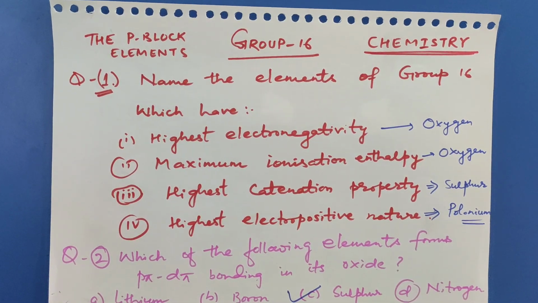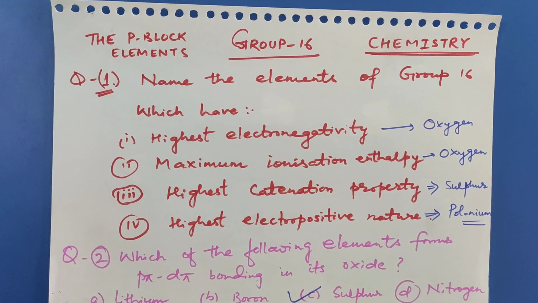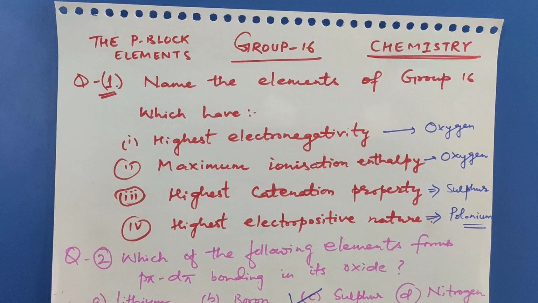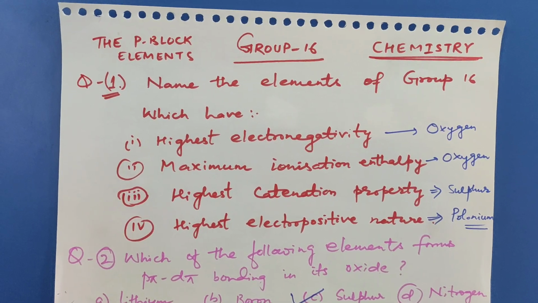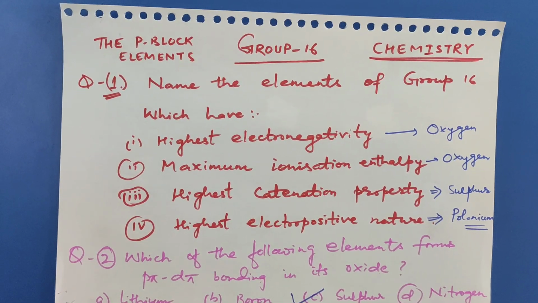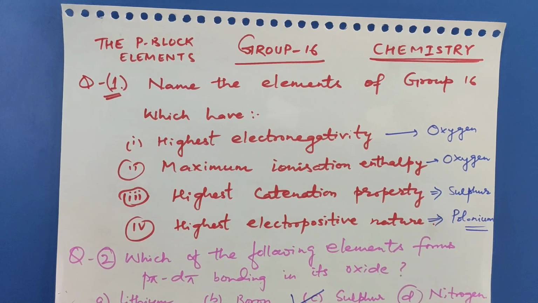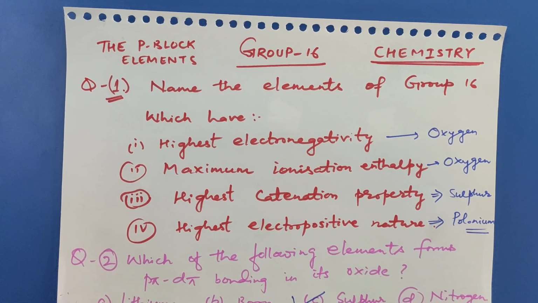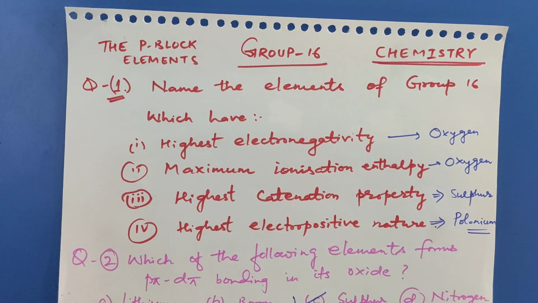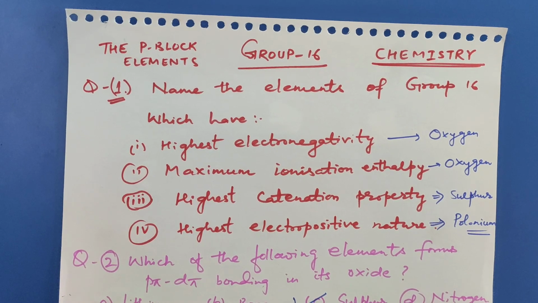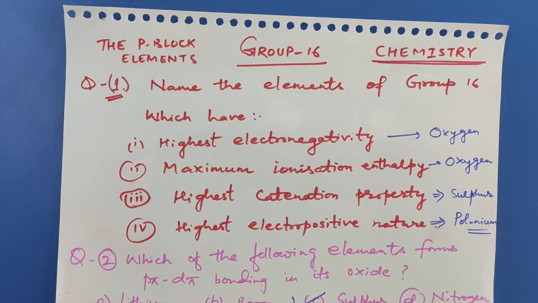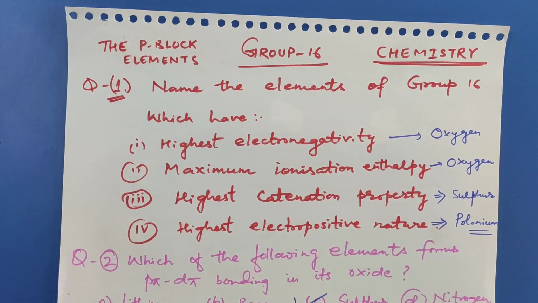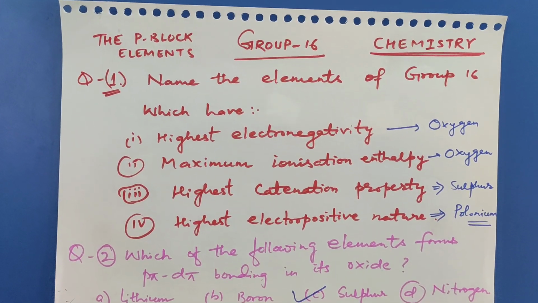Second, maximum ionization enthalpy. As we know, due to a very small size, it is very difficult to remove electron from oxygen, so it has the highest ionization enthalpy in group 16. Highest catenation property. As we know, sulfur has more catenation power than oxygen, because in oxygen, due to small size, there is inter-electronic repulsion which makes the bond weaker. Therefore sulfur has more catenation property. Highest electropositive nature. As we know, electropositive nature increases down the group, so polonium has the highest electropositive nature.